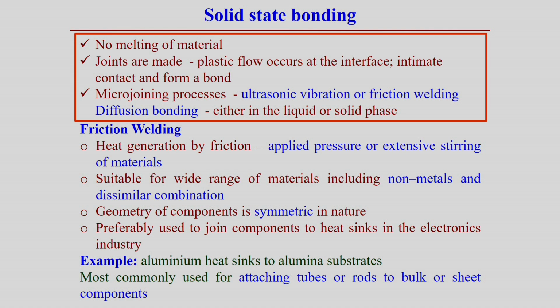Friction welding in this case is friction heat generation. Heat is actually generated because of the friction, with the application of pressure and extrusion, stirring of the materials. And even nowadays the development of friction stir welding also happens at the micro scale. And in this case the solid state bonding process is suitable for a wide range of materials, and of course, apart from that, non-metals cannot be used here, and dissimilar combination is more advantageous with the application of solid state bonding